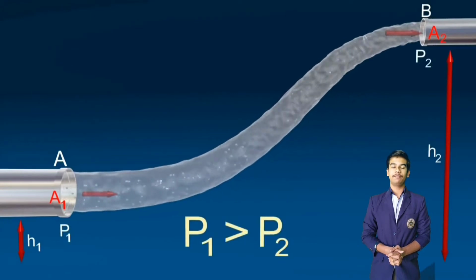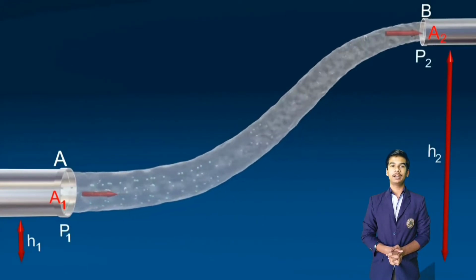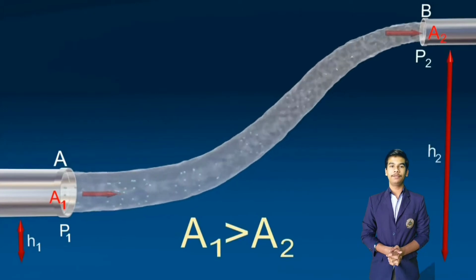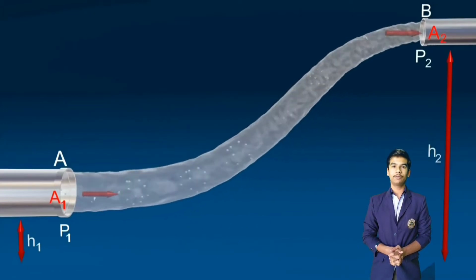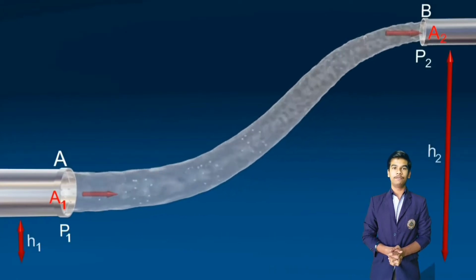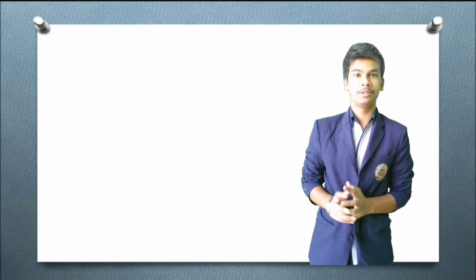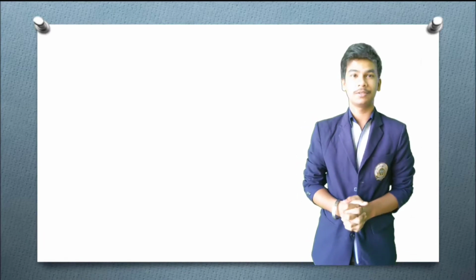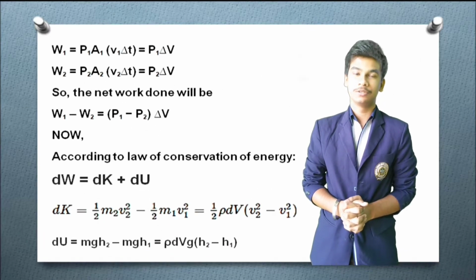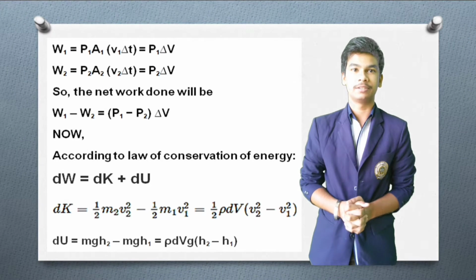So V1 will be the velocity of the liquid coming from A1 and V2 will be the velocity of the liquid moving to A2. So we can clearly say that V2 is greater than V1. So these were some terms which are very important for the derivation. So now let's go for derivation.